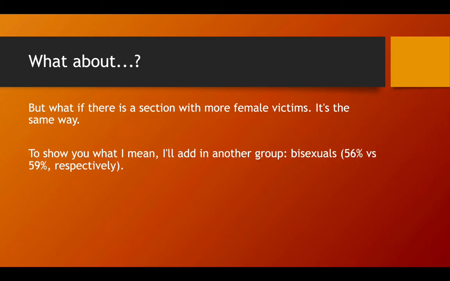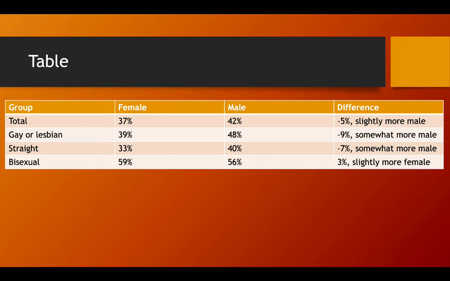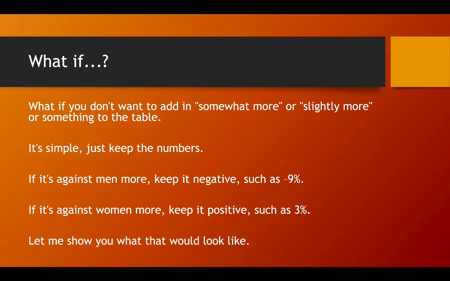But what if there's a section with more female victims? It's the same way. To show you what I mean, I'll add in another group, bisexuals, 56% versus 59% respectively. So that would be -5% slightly more male for the total. For gay or lesbian, that would be -9% somewhat more male. Straight, -7% somewhat more male. Bisexual, 3% slightly more female.